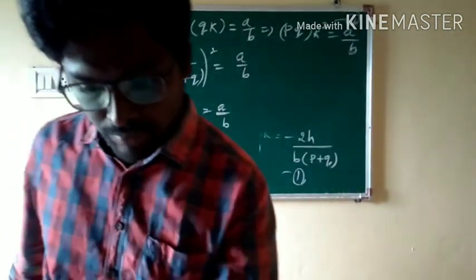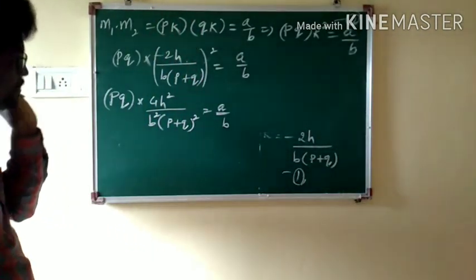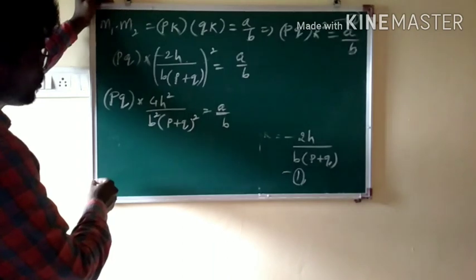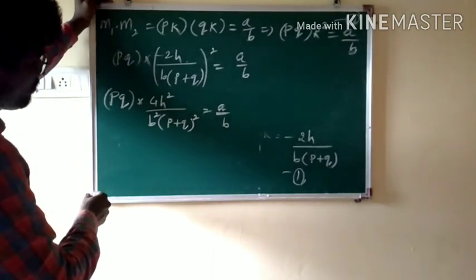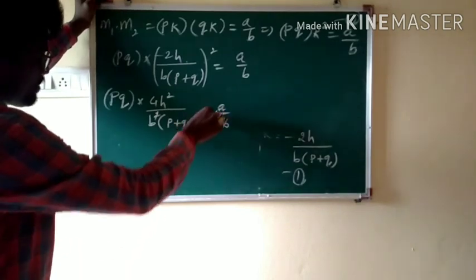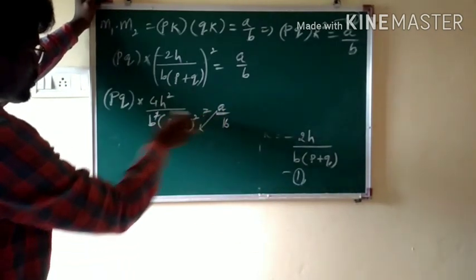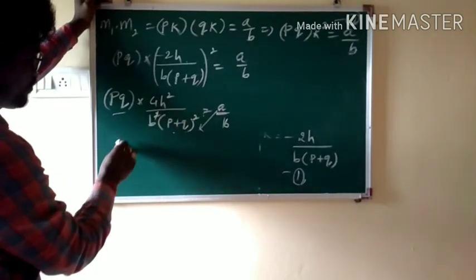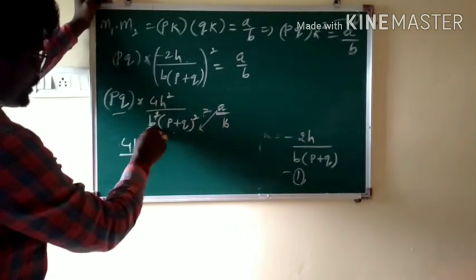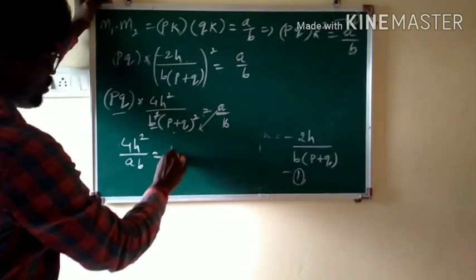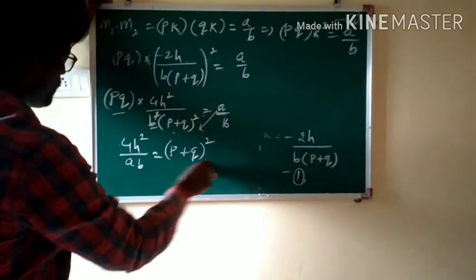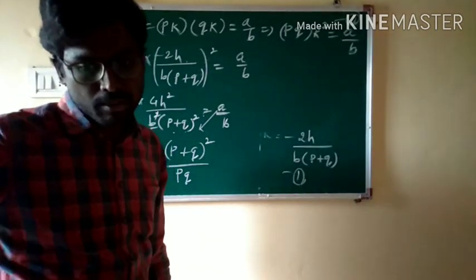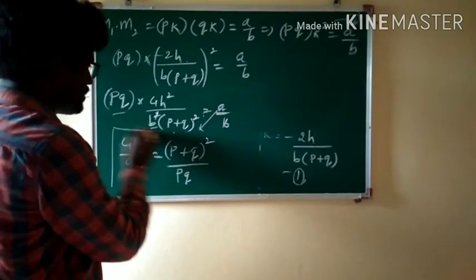But what is our requirement? Our requirement is one side only in terms of p plus q and the other side in terms of h, a, b. So here b and this b get cancelled. This b I am going to transpose to this side, and p plus q whole square I am going to transfer to the other side. So what are you going to get? This side I will be getting 4h square by a into b, that is ab, is equal to p plus q whole square by pq. Means we have got p plus q whole square by pq is equal to 4h square by ab as the result.